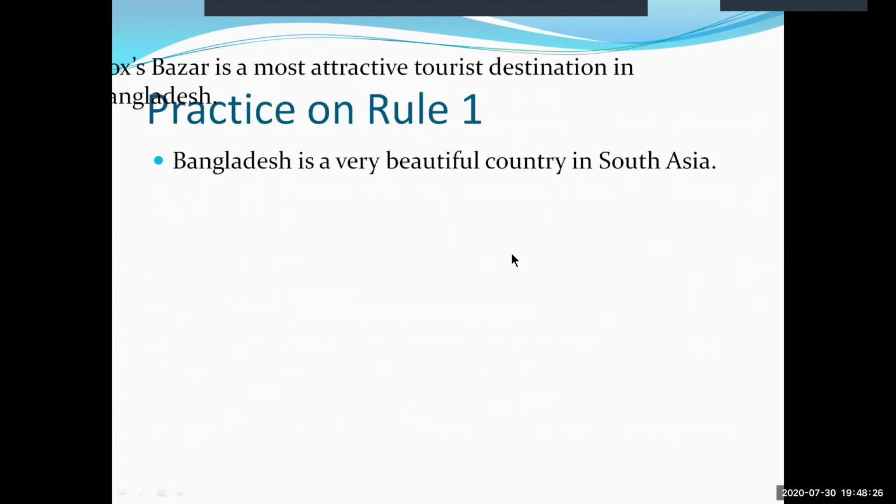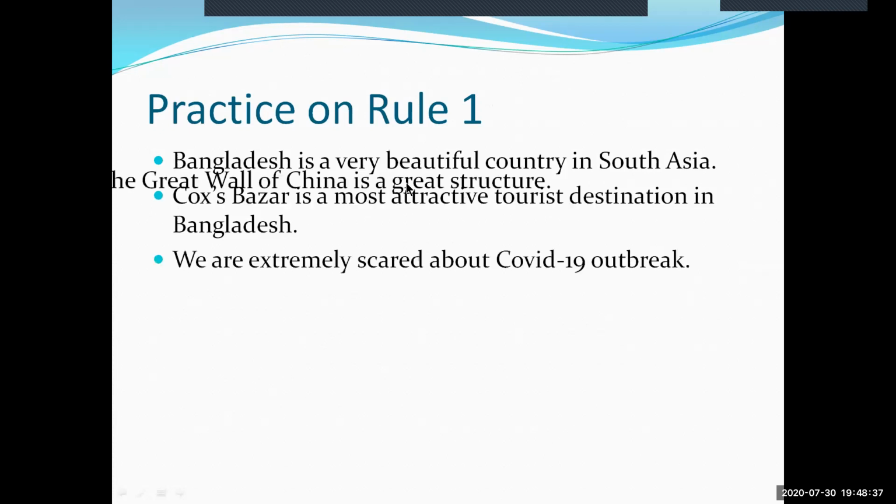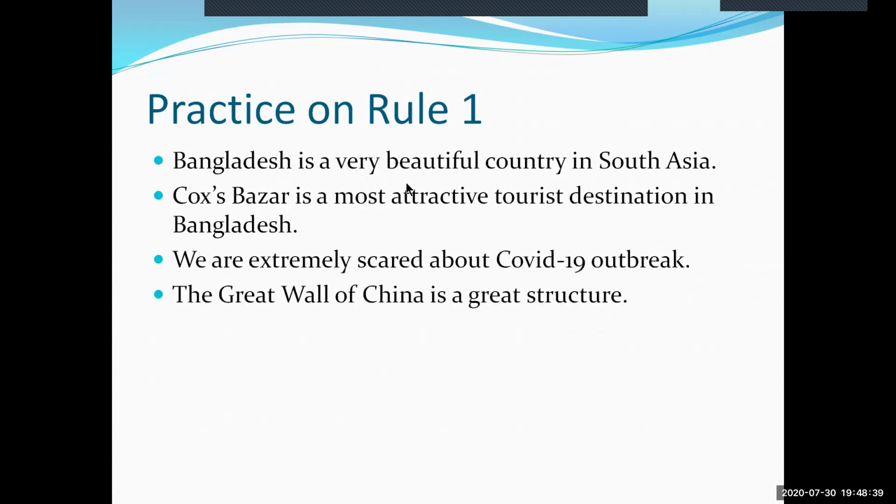So here are some sentences for you to be done at home, and please do this homework in your homework copy. When RUMC resumes again, you'll have to show this homework to your subject teachers.